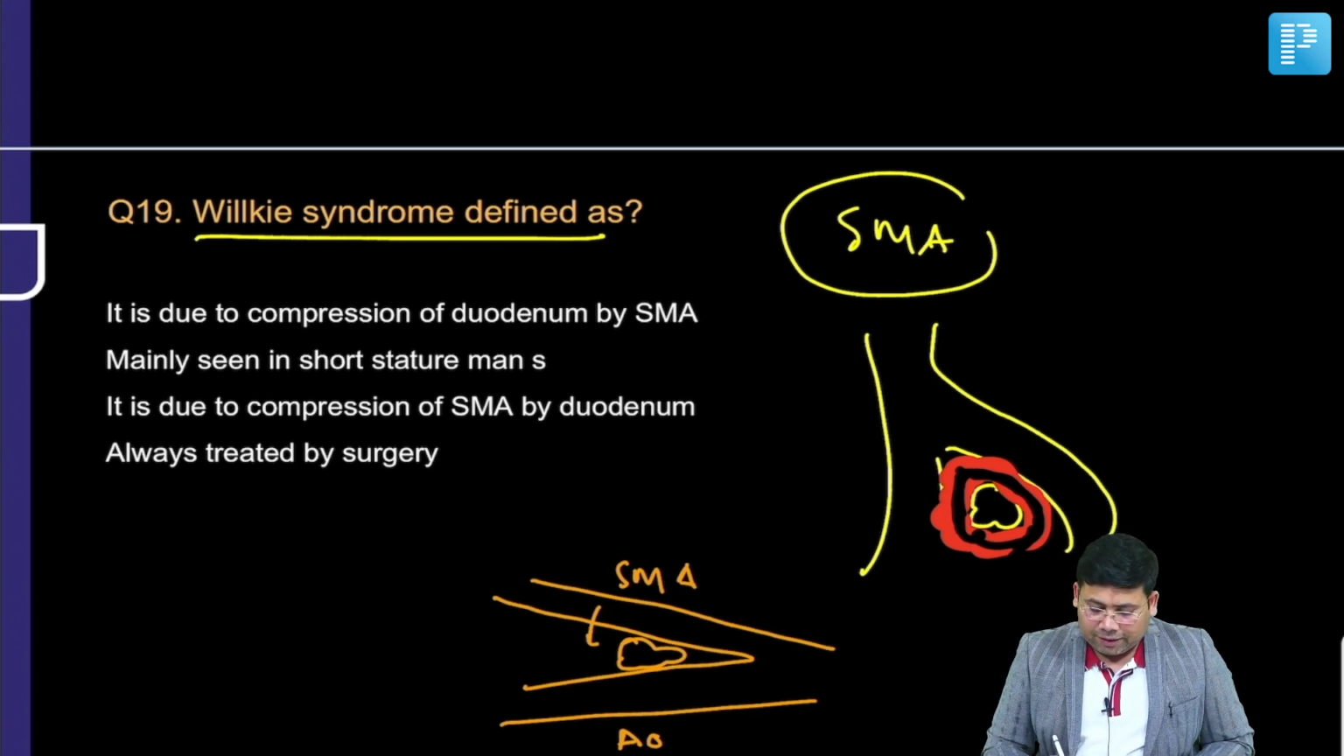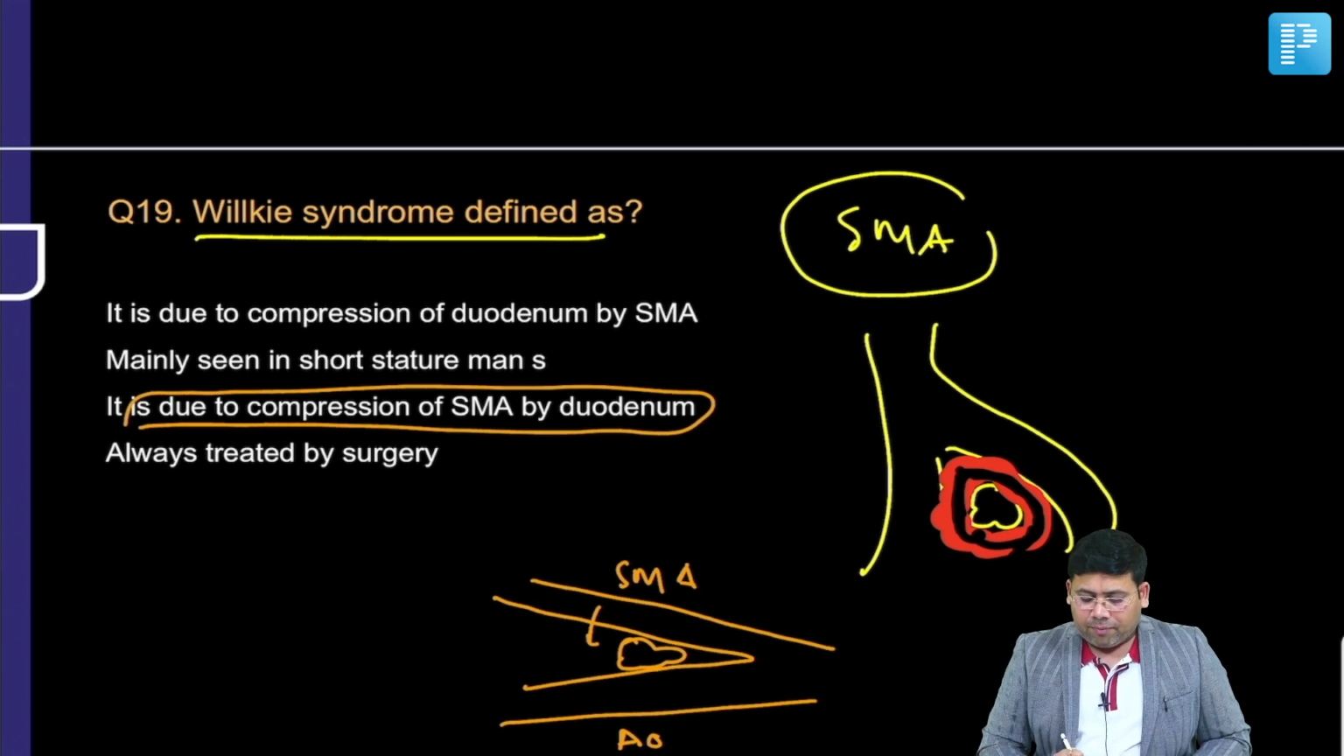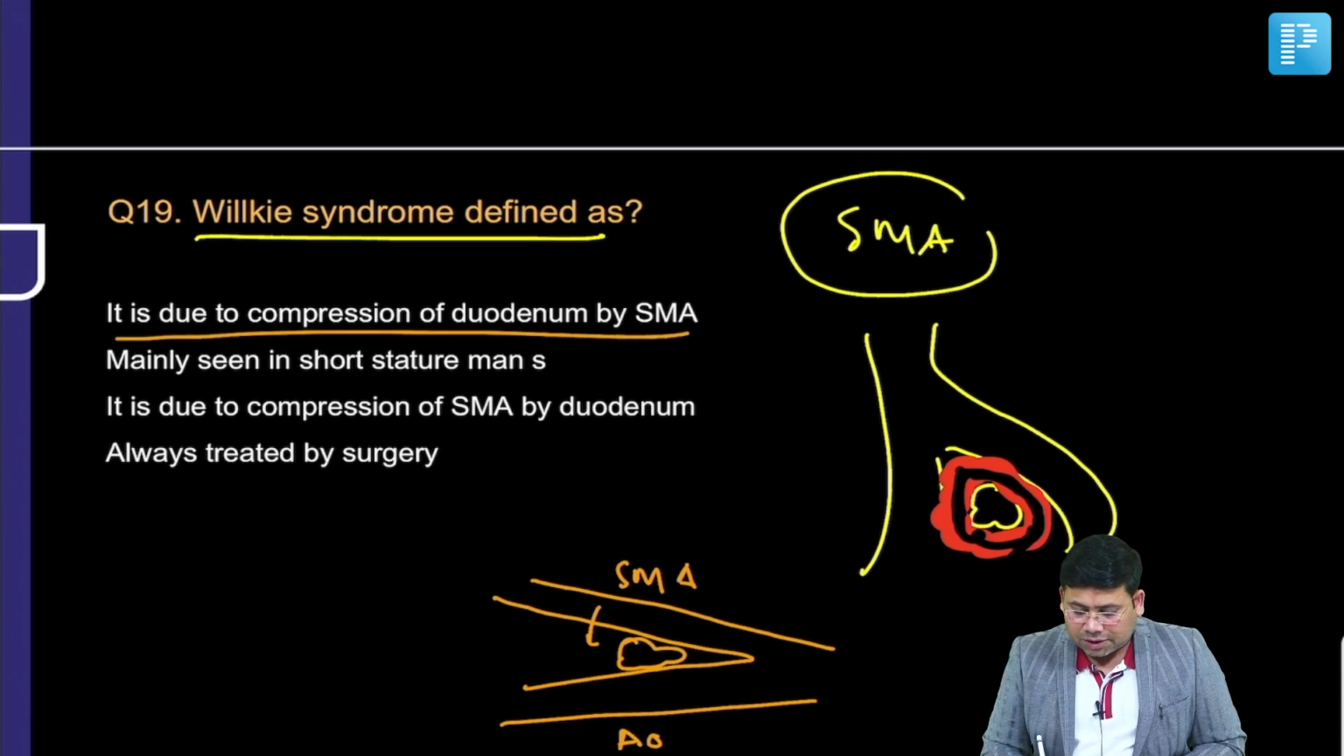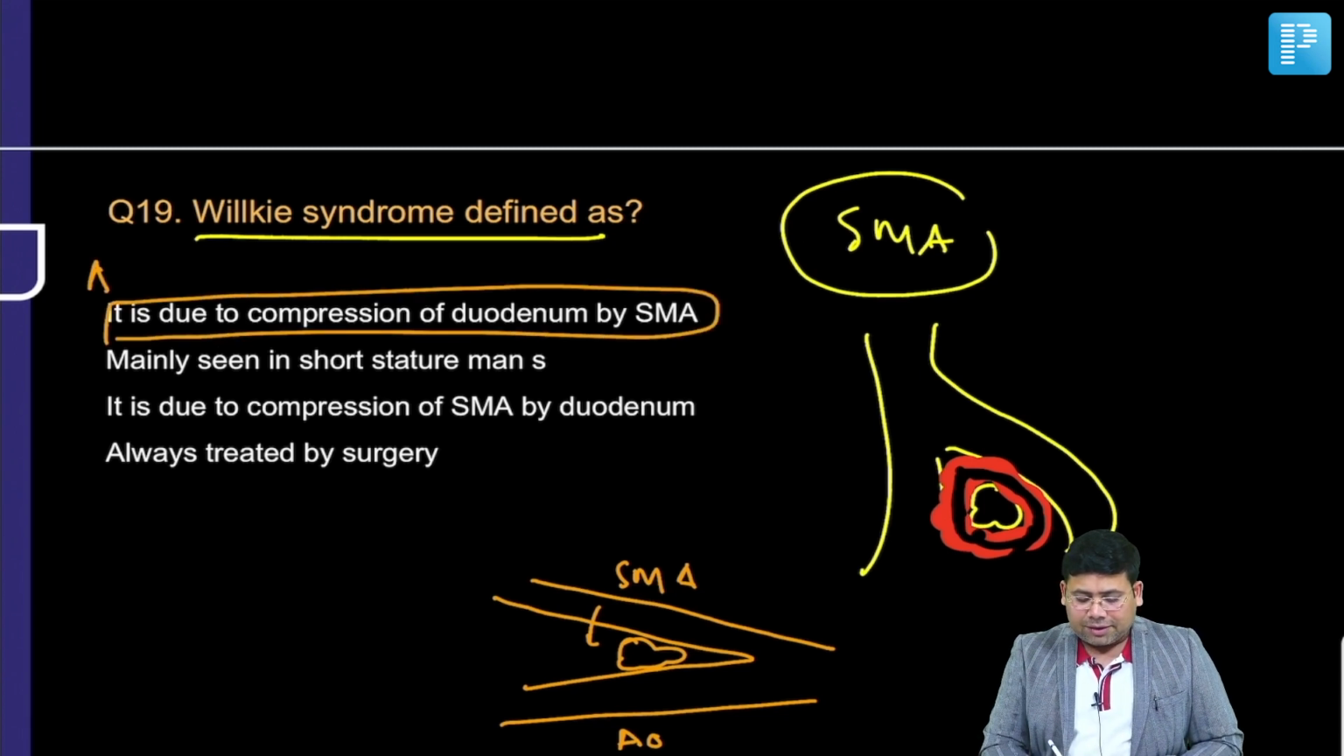So decrease in angle is due to compression of the SMA. This is compression of the duodenum by the SMA. So this is A, which is the answer. A is the answer here.